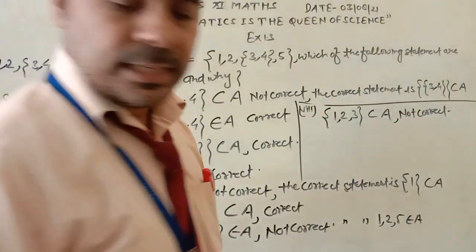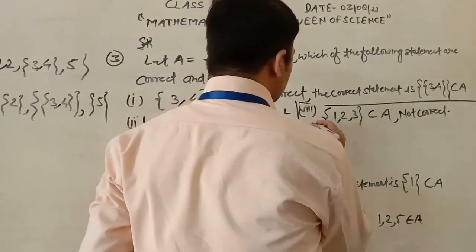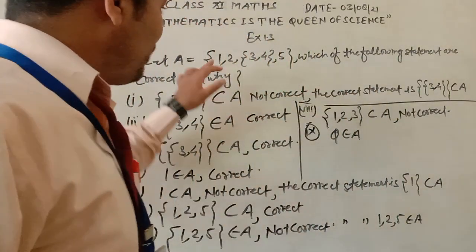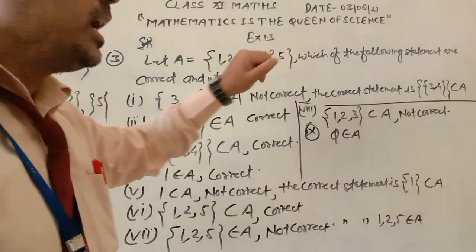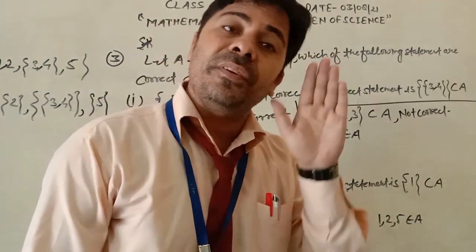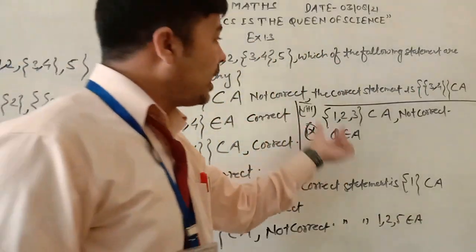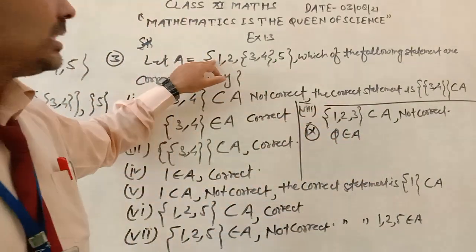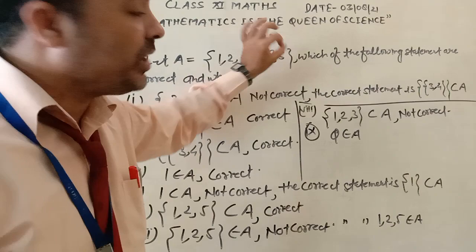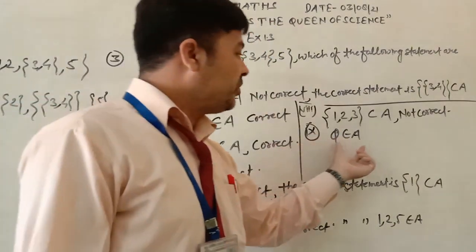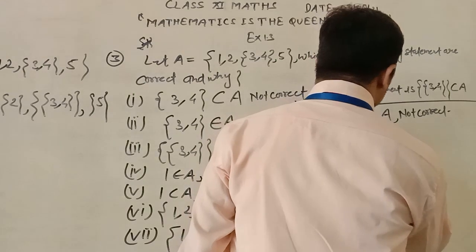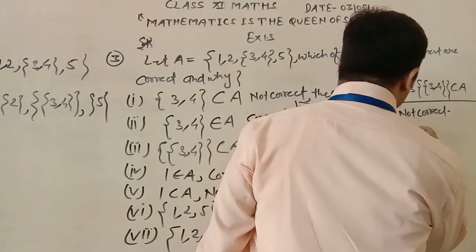Now the next one, this is 9. Does 5 belong to A? No, 5 is not an element of A. Although it is the subset of every set, it is not an element of A. If it were an element of A, then 5 would be written here, but there is no 5 written here. So it is not correct.